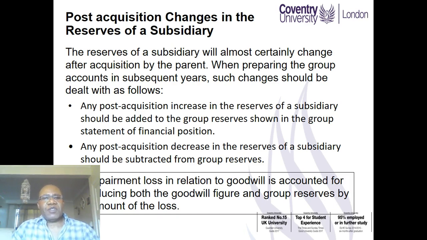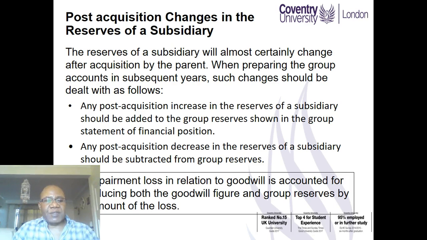Of course, so far, we have looked at scenarios where the consolidation took place at the date of acquisition. What happens subsequently, in other words, after acquisition? At this point, we need to be aware that the reserves at the date of acquisition are those that represented the fair value at the date of acquisition.